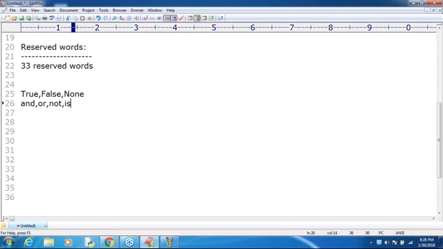Okay, sir. What are and, or, not, is? Operators, right? And operator, or operator, not operator. Next, is operator. Next, if. Do you know what is the next one? From our childhood onwards, you know, man. If, else, next, and after that, elif. Remember, if, else, elif. Can you please tell what is the meaning of elif, sir? What is the meaning of elif?